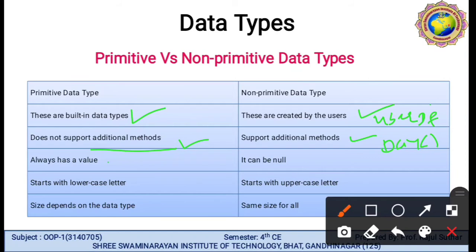A primitive data type always has a value, but a non-primitive data type can be null. A primitive data type starts with a lowercase letter, but a non-primitive data type starts with an uppercase letter. In primitive data types, the size depends on the data type, and in non-primitive data types, the size is the same for all.